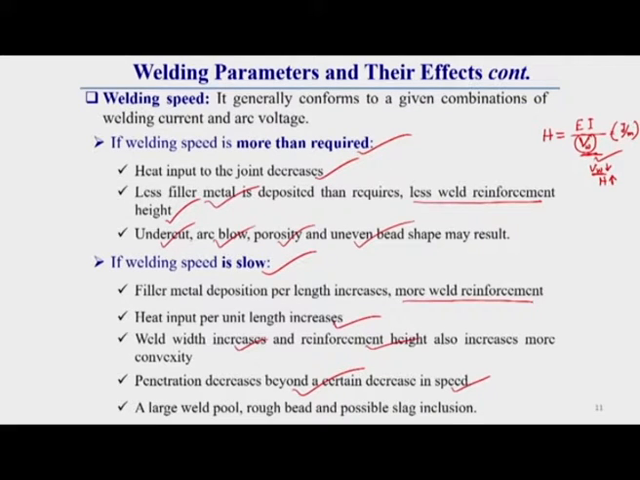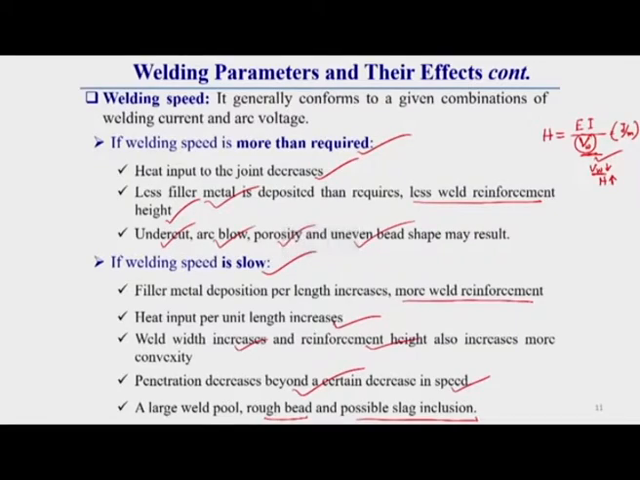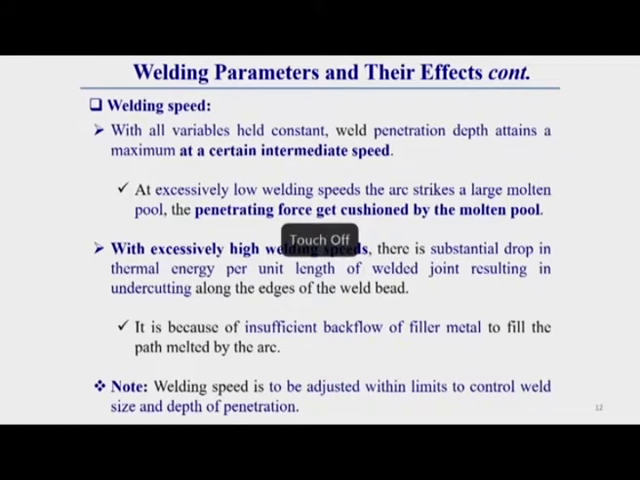Another thing you should keep in mind: due to slow speed, there is a large weld pool, rough bead, and possibility of slag inclusion. That's why we should decide our optimum welding speed. For a particular welding speed we can get optimum penetration. That speed is generally an intermediate speed. It's not very high and not very low. Within some intermediate speed we generally get higher penetration.